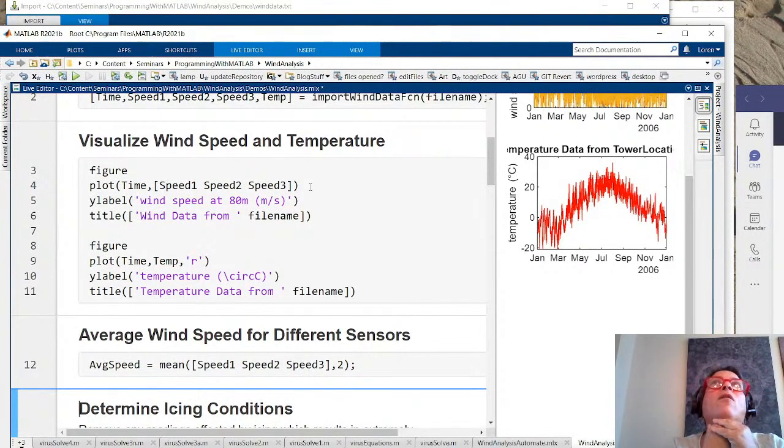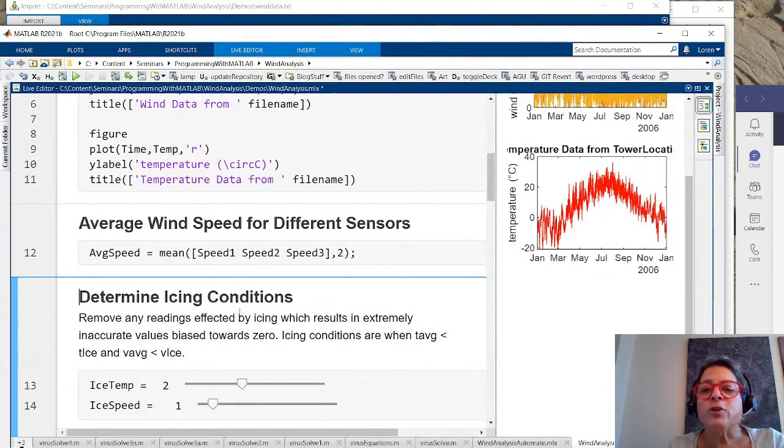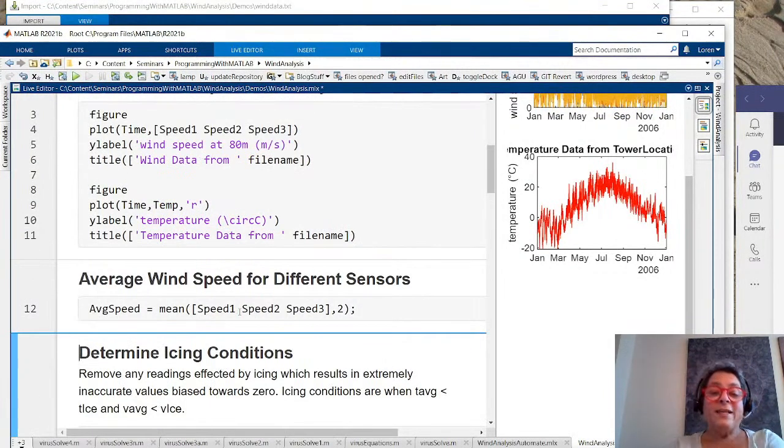But where else might I also get data that might not make sense? And I told you, it might be when the sensor's frozen. Well, the sensor's frozen if it gets water in it, when the temperature is probably 0 or less. But if I think about it being frozen and maybe it went down to -10 and it was really frozen solid, when it comes back up to 0, it doesn't unfreeze completely. So I might say, let's give it a little room. Let me give it a speed to warm up of 1 meter per second. I'm not sure if that's right, but we can try that.